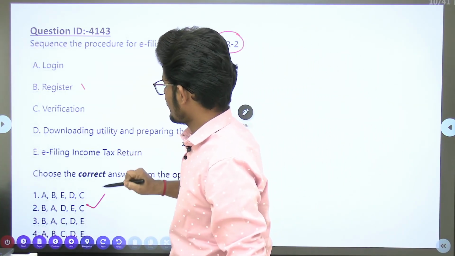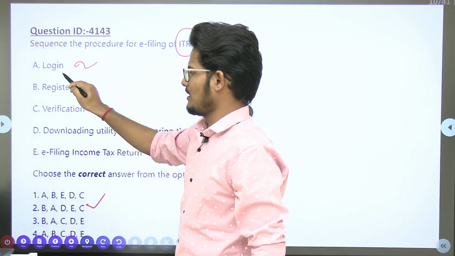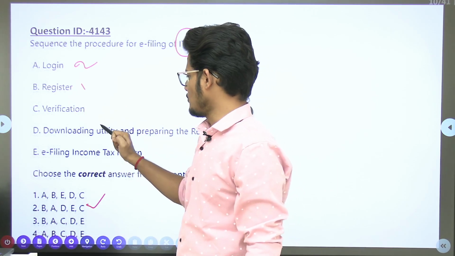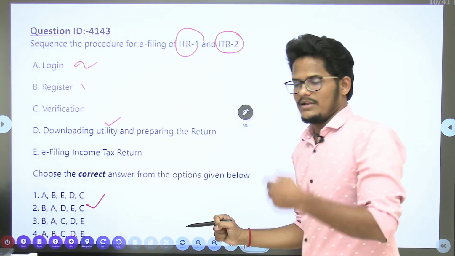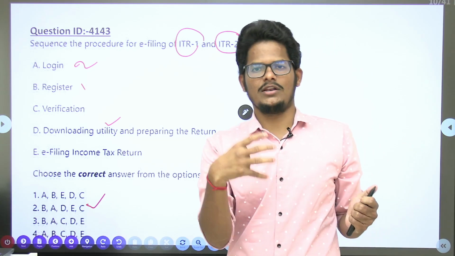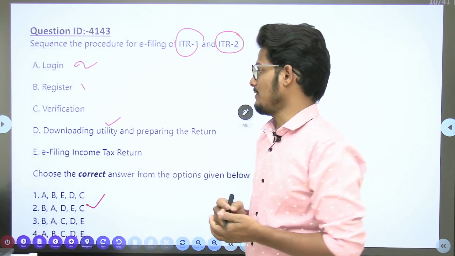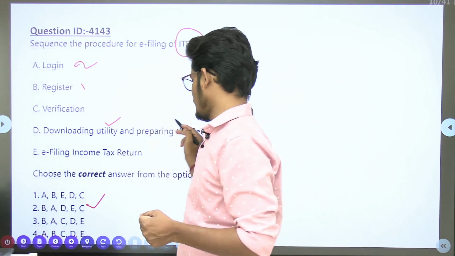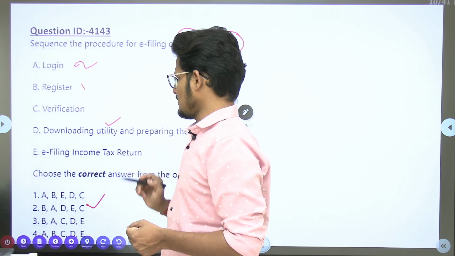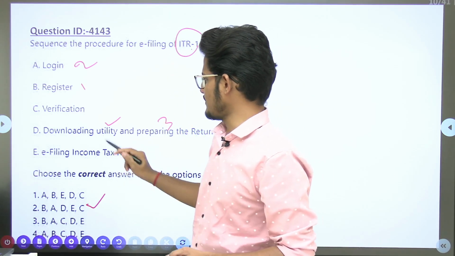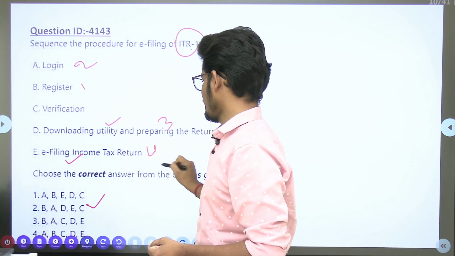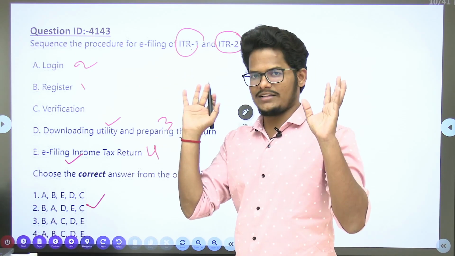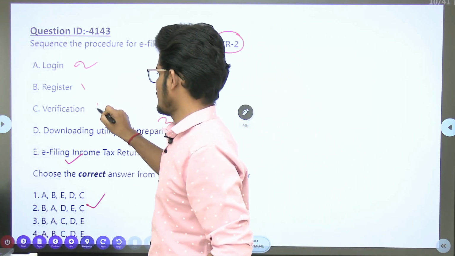First register, later login. After registering into the income tax portal, then login. After login, you need to download the respective form. Based on your assessee, individual, business, or any other assessee, you need to choose from ITR 1 to ITR 7. That is downloading the utility and preparing the return. This is the third step. The fourth step is e-filing of the income tax return. You need to file the return after downloading the forms and filling the form. Later verify the return. This is the final step.